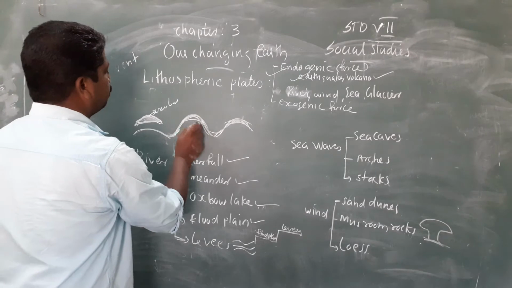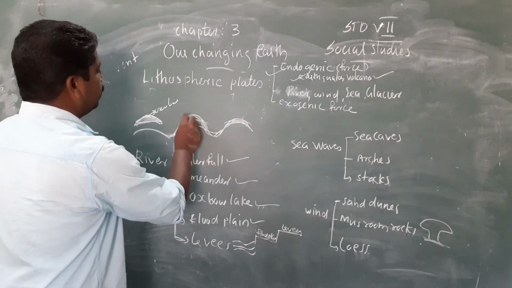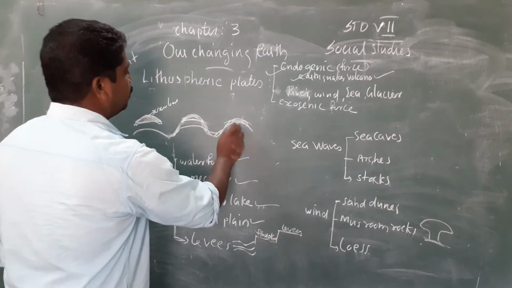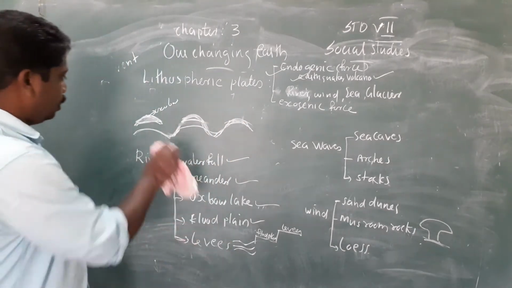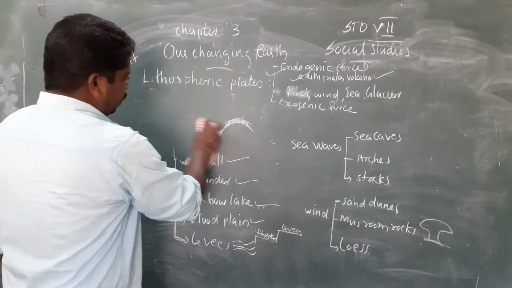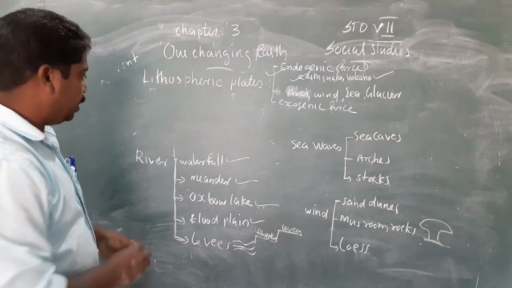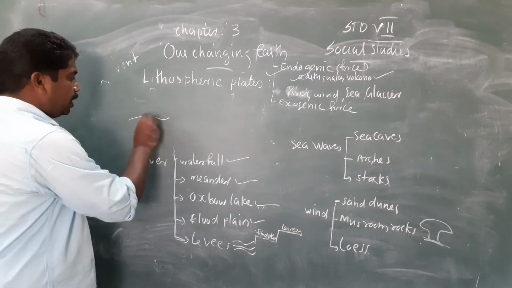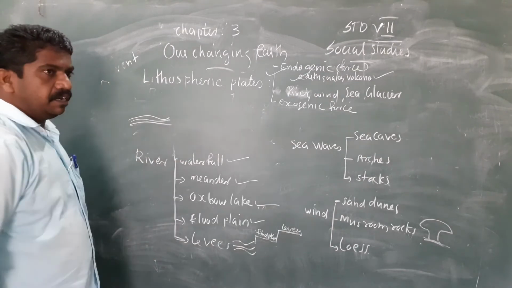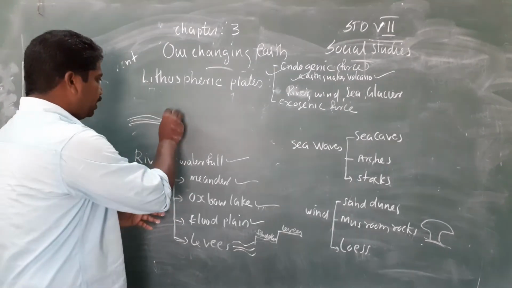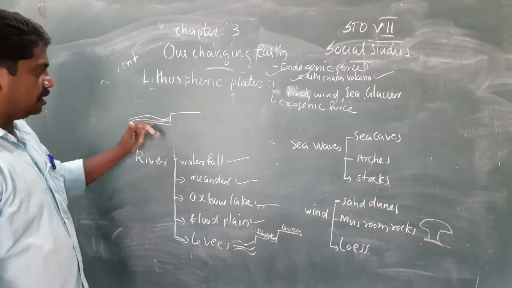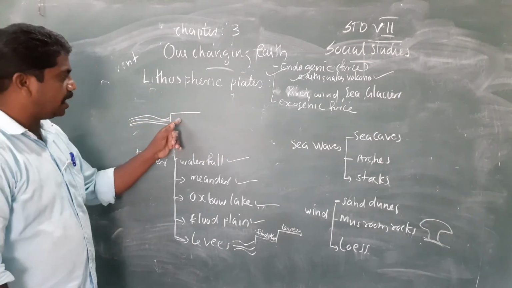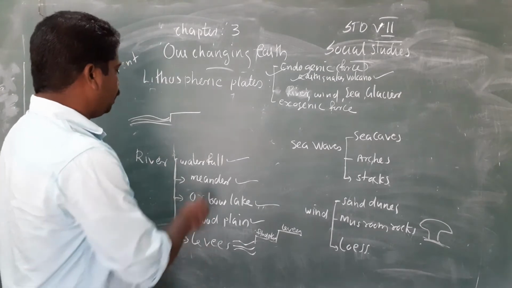If it is cut from this river and separated, then it also becomes oxbow lake. Then floodplain. What is floodplain? It is your neighboring places. This river, some area is above the river level. Okay, and this high place is called floodplain.